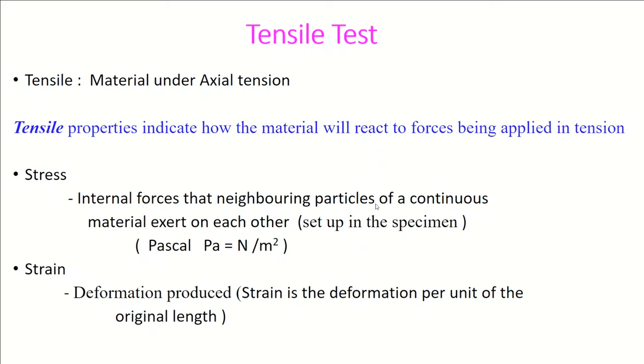Then strain is deformation produced. When the material undergoes stress, then certain deformation is produced. So strain is the deformation per unit of original length, and we'll give its detailed formula later.